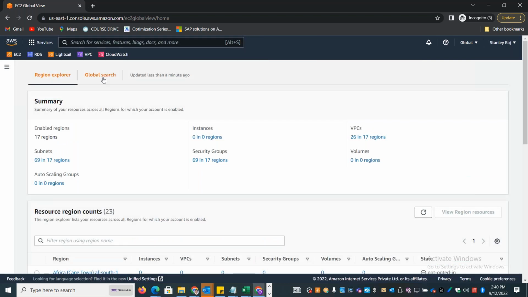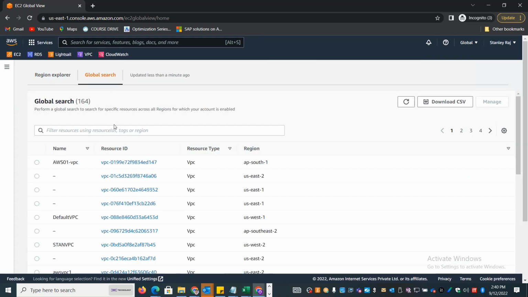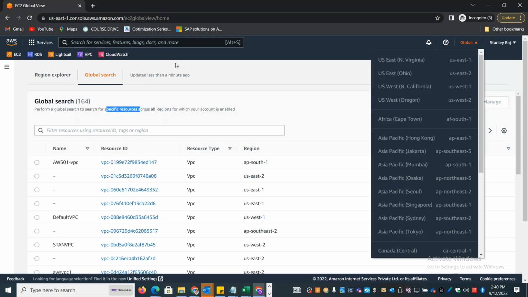You also have an option called global search. You can also use this to search for any resources across all the regions. You can also get a report by selecting this, and you can download it into an Excel format, CSV format. Okay, let's go back to the EC2 console.